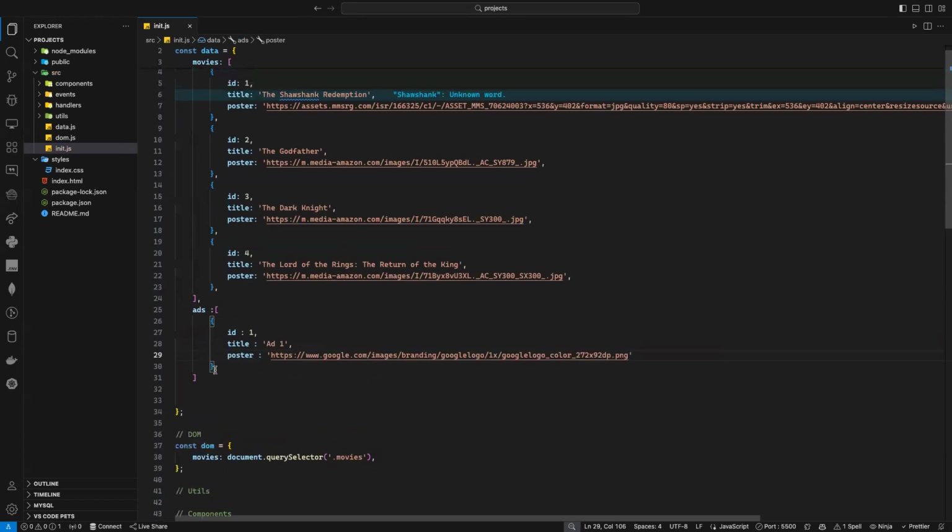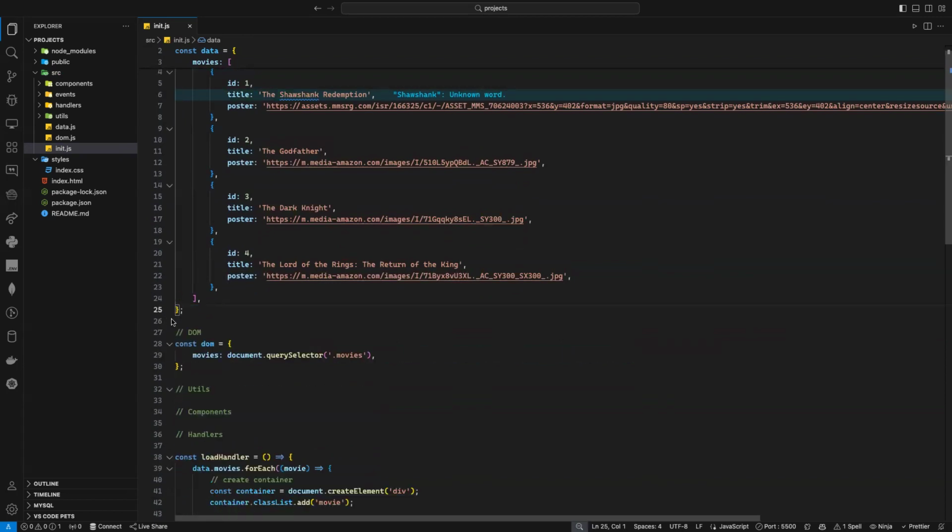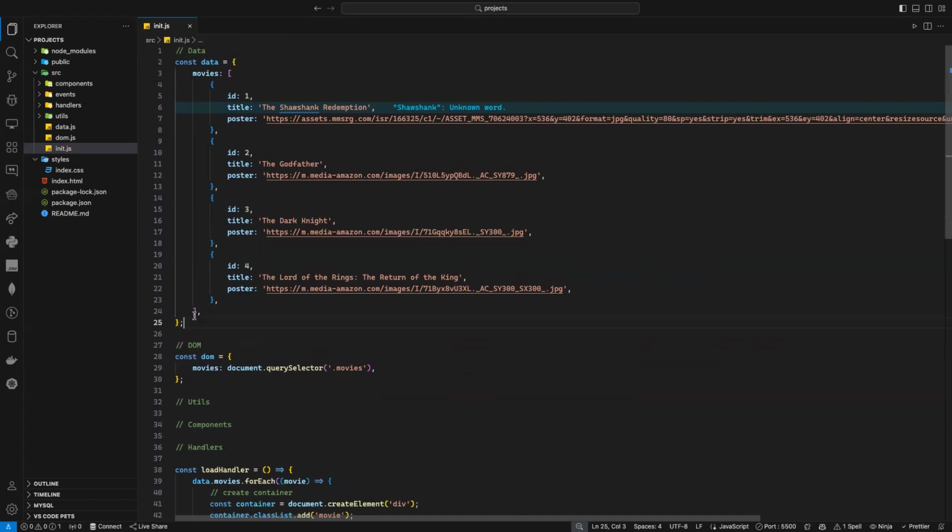Yes, I got it, but you can also store it in a separate variable. Why do you need to put it inside the data? You can create a separate variable, like variable movies, variable ads, and so on. But instead of this, you store all of these arrays inside that data object. Okay, I got your point now.